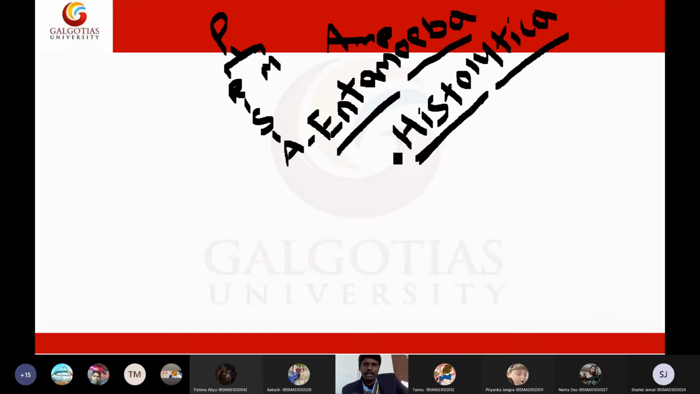Usually our Entamoeba histolytica will produce amoebic dysentery in the patients. Okay. So now you can understand what type of disease our Entamoeba histolytica will cause. It will cause amoebic dysentery.